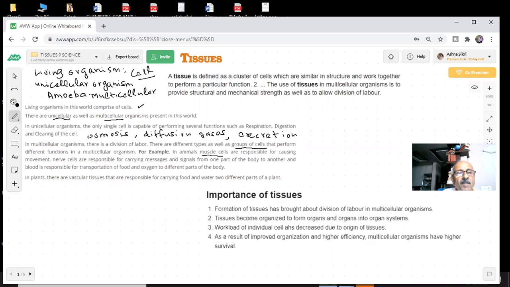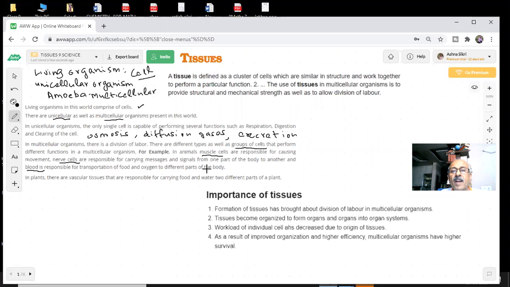Nerve cells are responsible for carrying messages. The messages inside your body are being carried by the nerve cells, as signals from one part of the body to another part. And blood is a group of cells. I'm not saying a single cell, I'm saying a group of cells. Blood is responsible for transportation of food and oxygen to different parts of the body. So in different parts of the body, the blood is very important. What it does is transportation of food and oxygen.